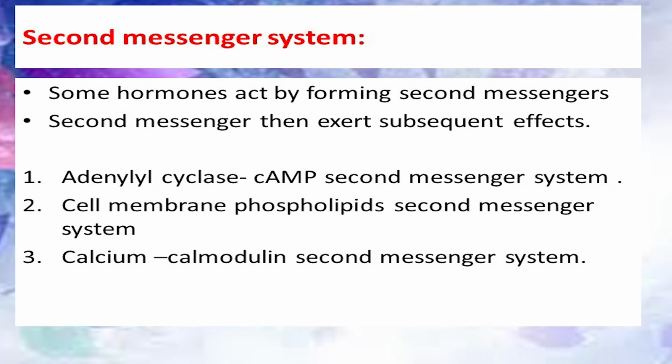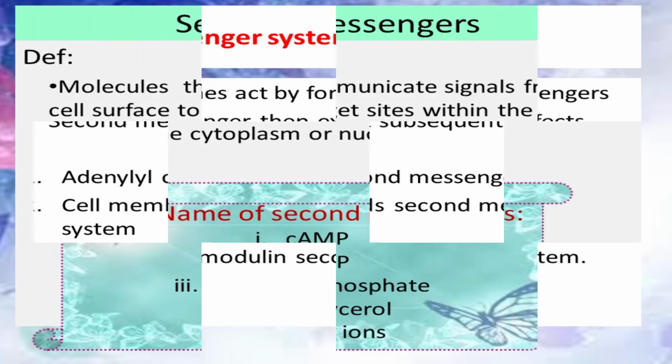Now we will discuss the second messenger system. Some hormones act by forming second messengers, which then exert subsequent effects. We will discuss here the adenylyl cyclase second messenger system, the cell membrane phospholipid second messenger system, and the calcium calmodulin second messenger system.